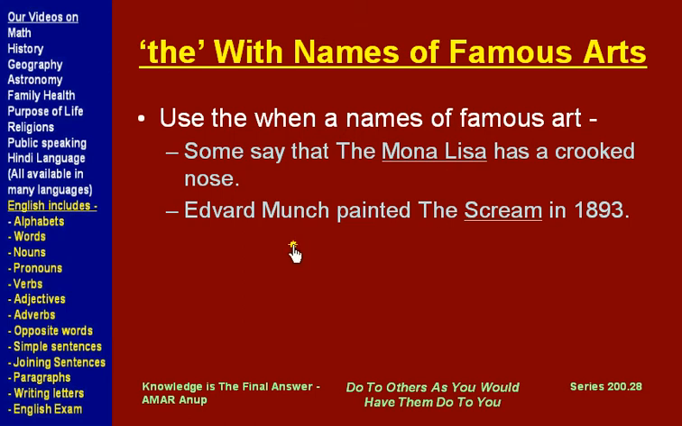Same way, another example, Edvard Munch painted the Scream in 1893. Now the painting's name is Scream, but when we are talking about it, we say the Scream, and this is the correct spelling. Usually Edward is Edward, but this guy who painted this, his name was Edvard Munch. So in front of famous pieces of art, we use the article "the".